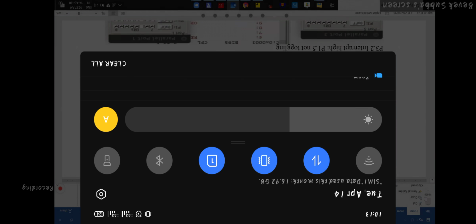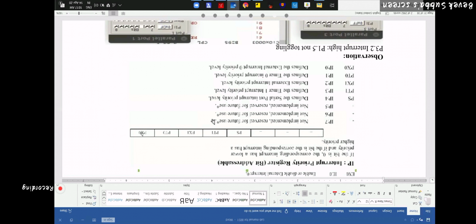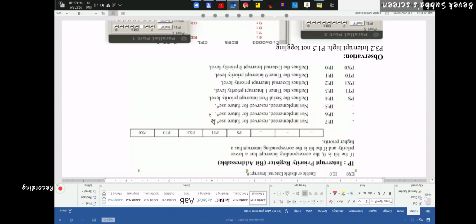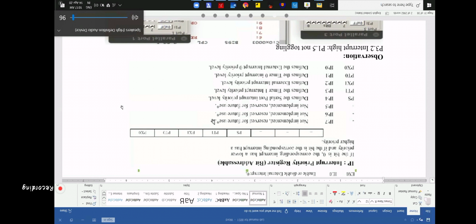So serial. Are you sure about it? Not sure, sir. Why are you not sure? When it was being explained, I didn't get it properly. Enable serial port.